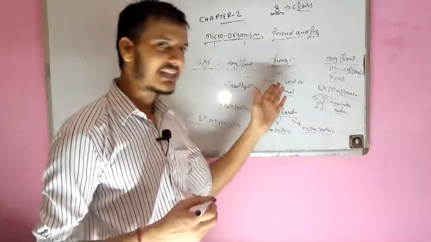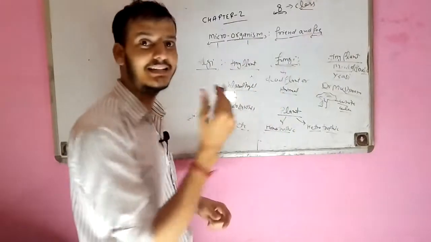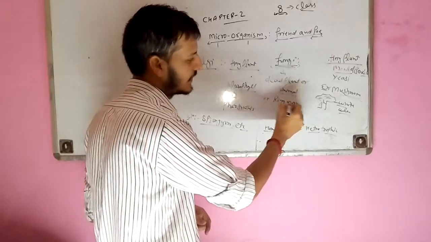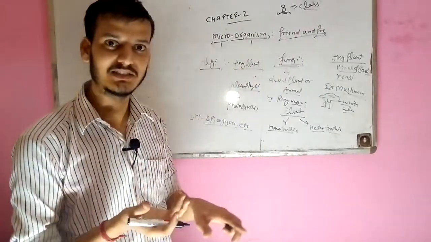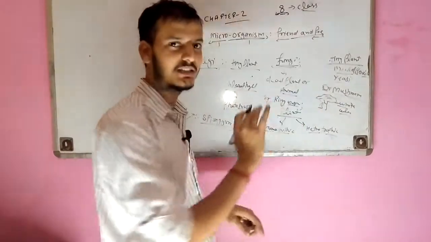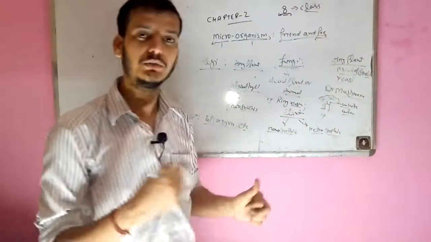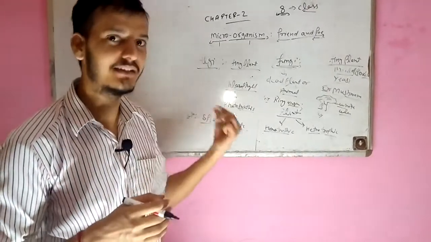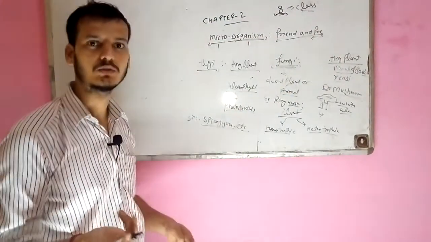Some fungi are beneficial to us and some fungi are harmful to us. Fungi cause a disease called ringworm. I think you know ringworm: there are small red substances on an itching surface. Fungi cause some other diseases also. On the beneficial side, fungi are used in making antibiotics, which we use to kill bacteria. So those are also beneficial to us.